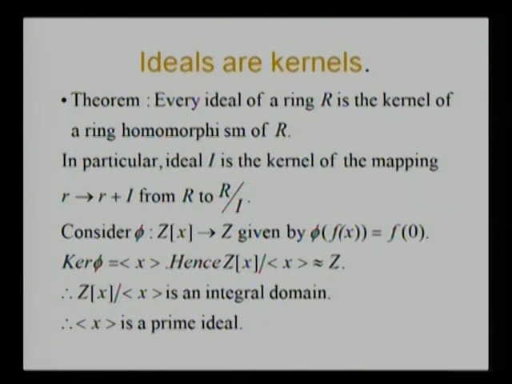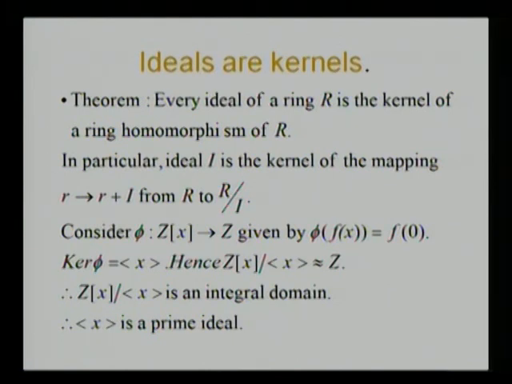Look into the PPT. You know what Z[x] is. What is this notation used generally in our course? This stands for the set of all polynomials with integer coefficients. It's a problem which is frequently given: prove that the ideal generated by x is a prime ideal. Normally we prove that if a product of two polynomials belongs to this ideal, then at least one of them must be in it. But now we shall give a slightly different proof by using the first isomorphism theorem.